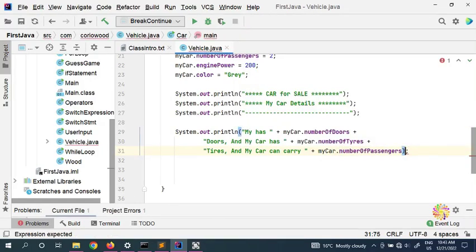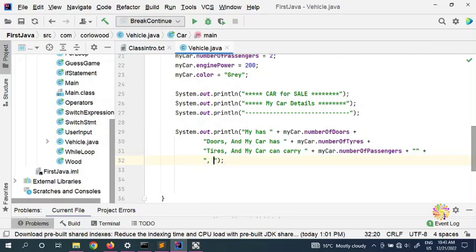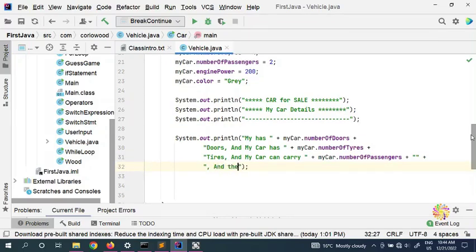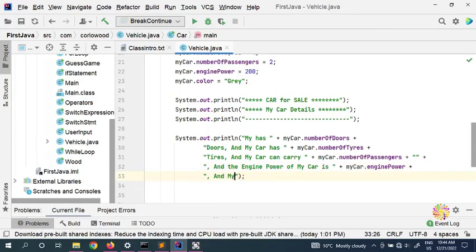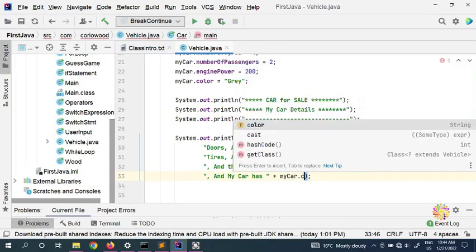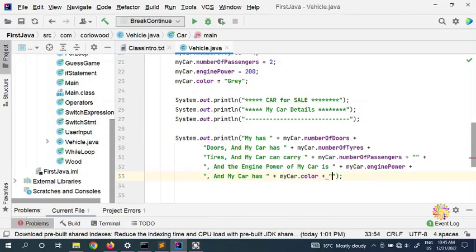So we can put a plus here, and we put the engine power of my car is, you can put my car dot engine power, and finally you can put the color, and my car has my car dot color. You can put a color.